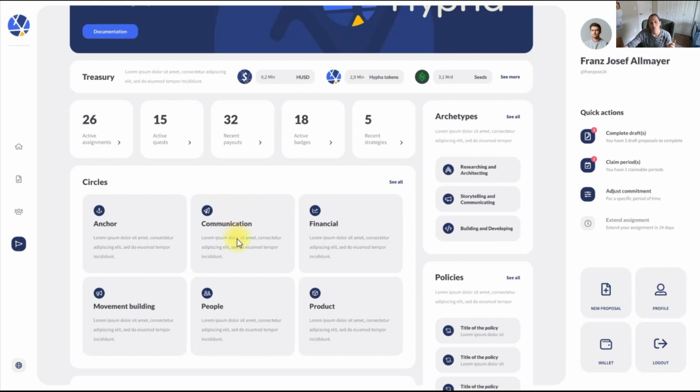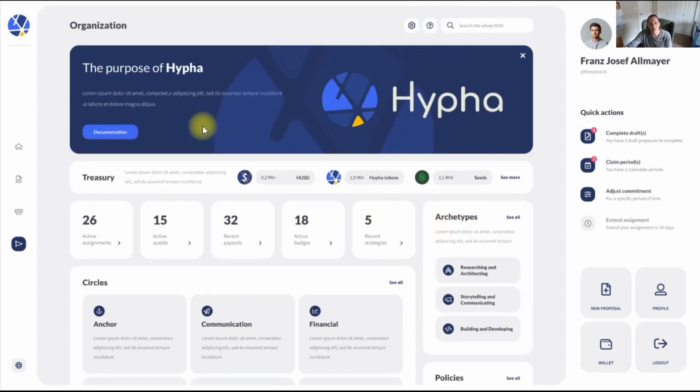But then we get to decide, do we want to focus on communication this season, or do we want to focus on welcoming in new people? Or do we want to focus on building the tools, etc.? What do we want to focus on this next season? Then as a whole ecosystem, they can decide how much of the whole budget each one of these circles gets. And the same model can be followed infinitely down and infinitely up. Maybe within communication, there are 15 other groups deciding how to separate the communication treasury they just got. That process of fractaling down a treasury is how you start coordinating as whole ecosystems using this technology stack.